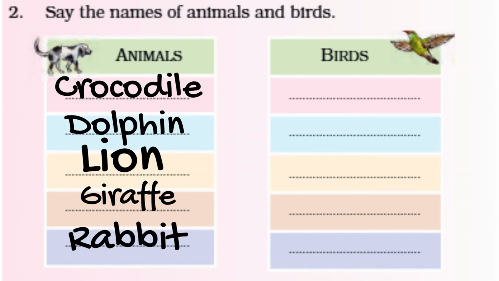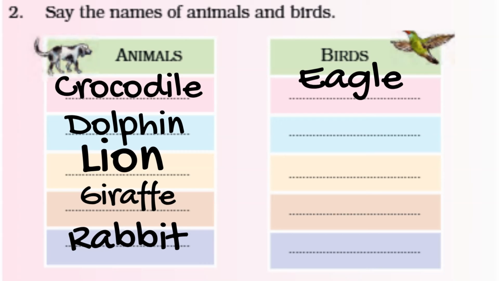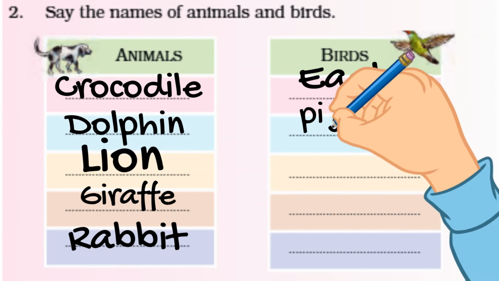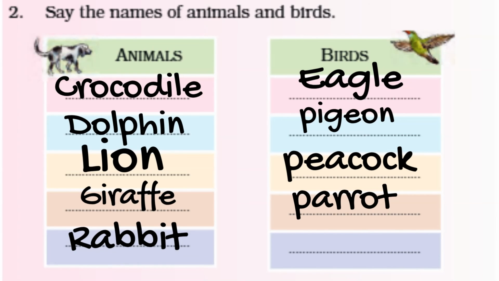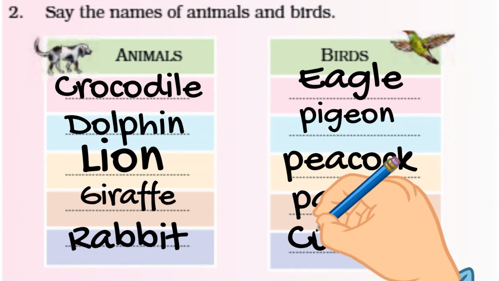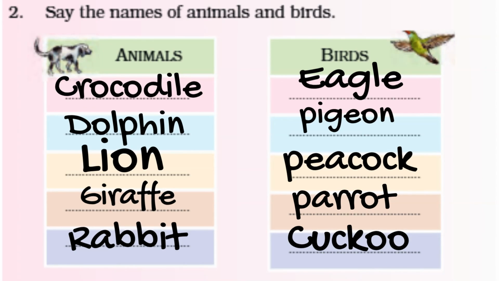Cool. Next, birds: eagle, pigeon, peacock, parrot, and cuckoo. So I have written birds and animals.